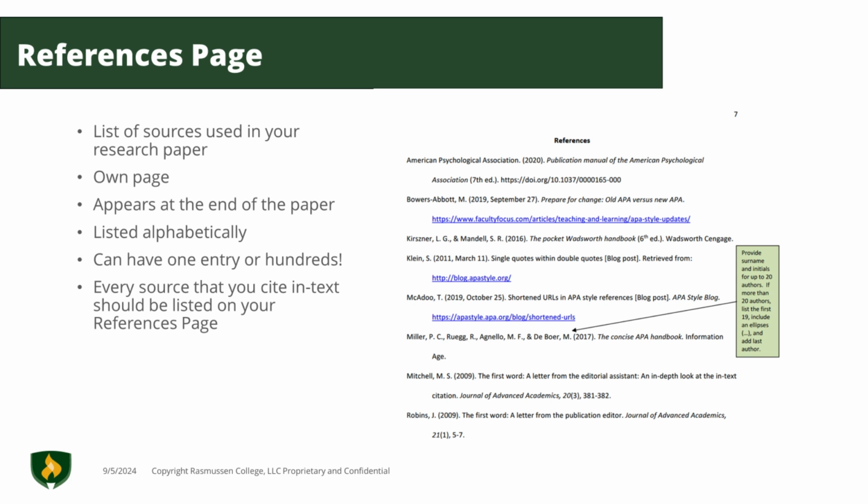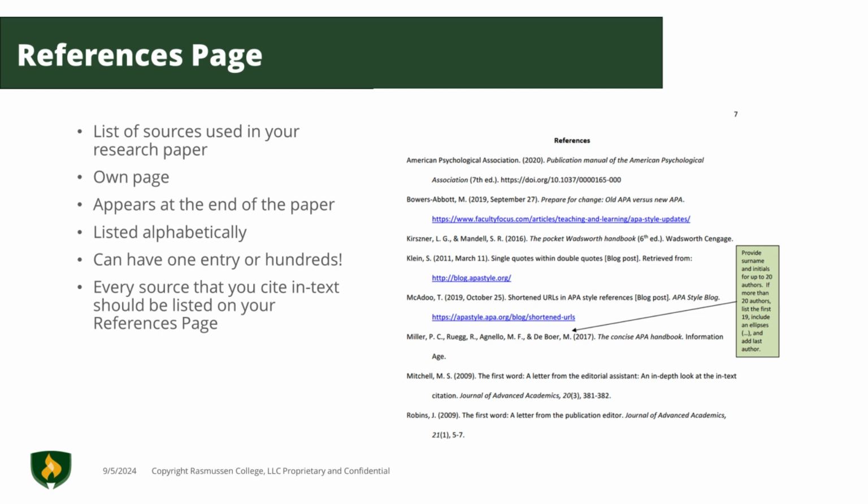The references page is a list of sources used in your written assignment or research paper. The references page is always its own page and appears at the very end of the paper. All of the resources that you've used are listed alphabetically by the author's last name. You could have 1 entry or 100 entries.